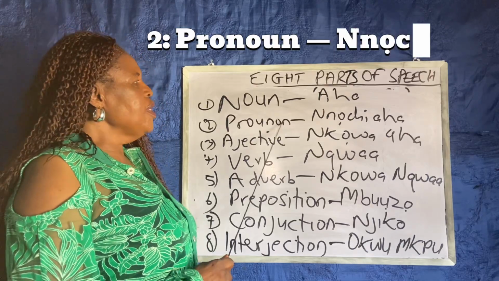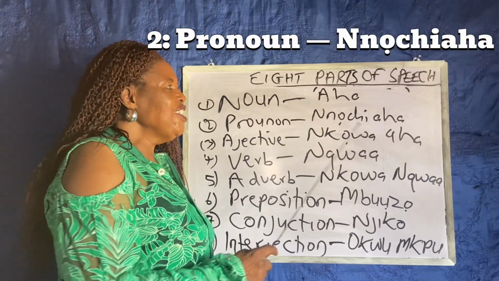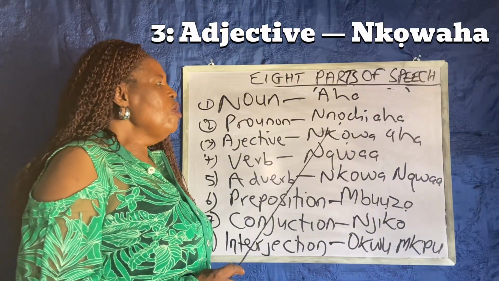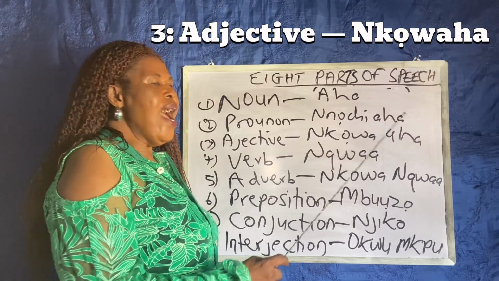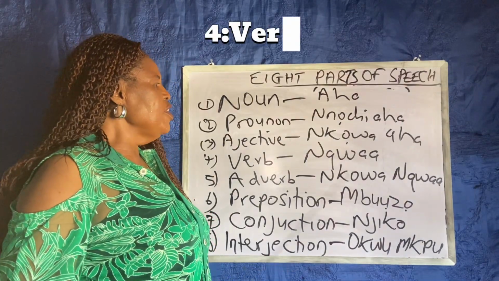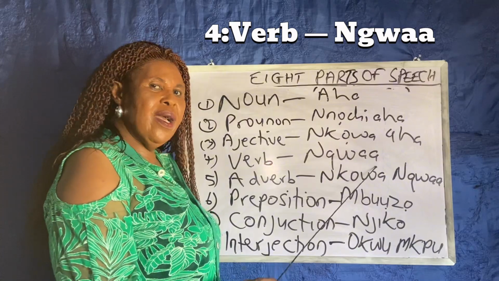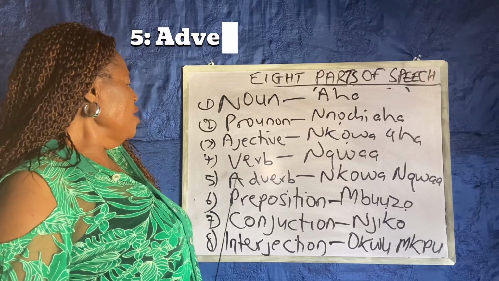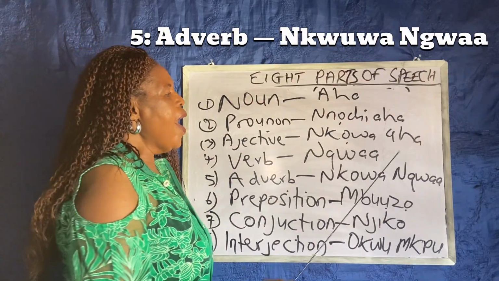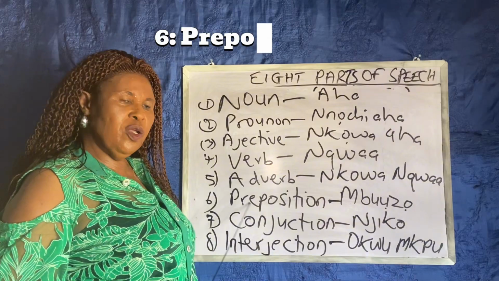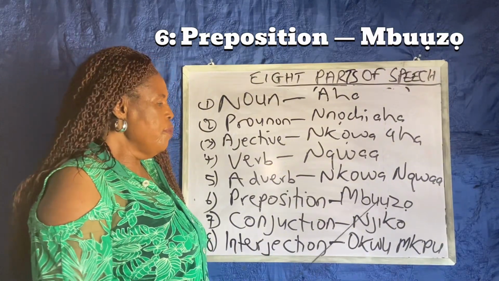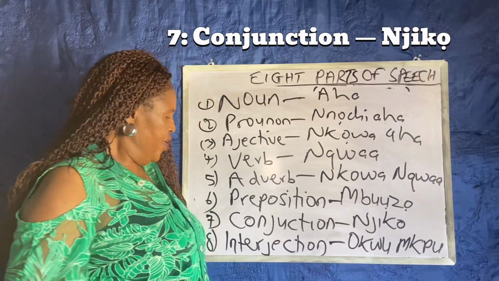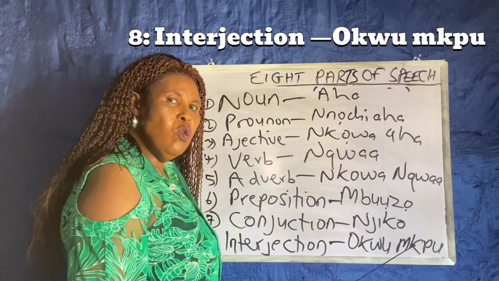So the second one is pronoun. Pronoun is called in Igbo Nnochi aha. Adjective, we call it in Igbo Nkowa aha. We call verb in Igbo ngwa. In Igbo adverb, we call adverb nkowa ngwa. Preposition, we call it mbuzo. Conjunction, we call it njiko. Interjection, we call it okumpu.